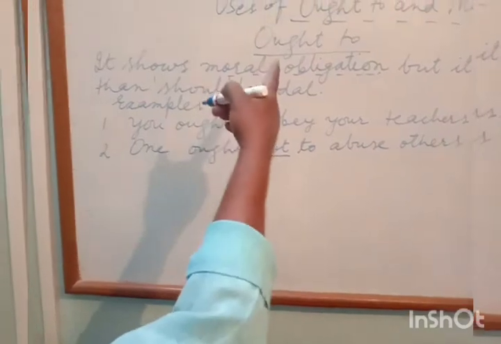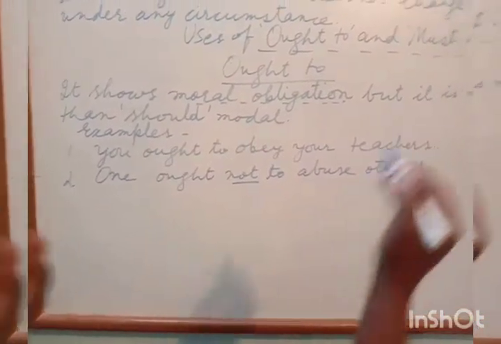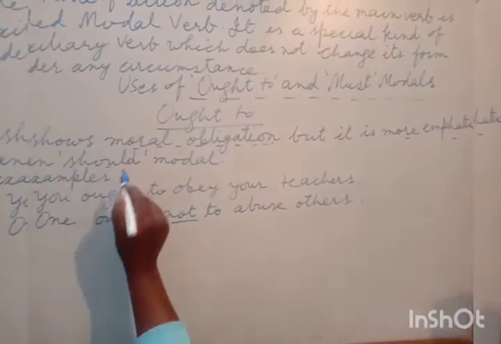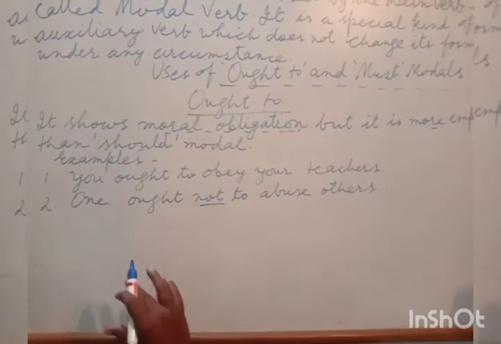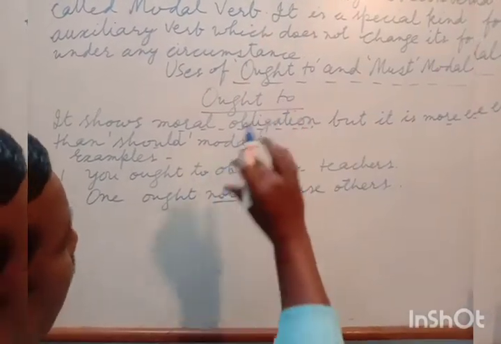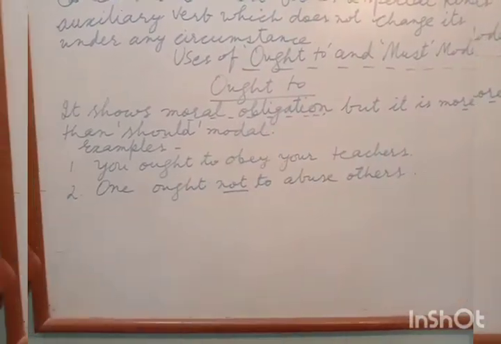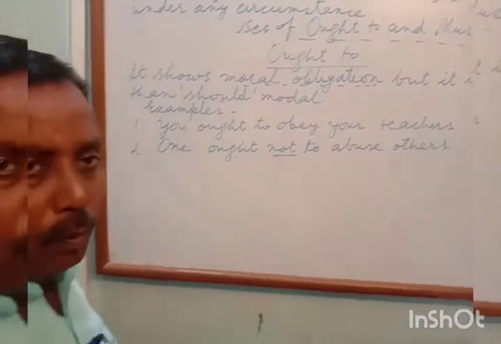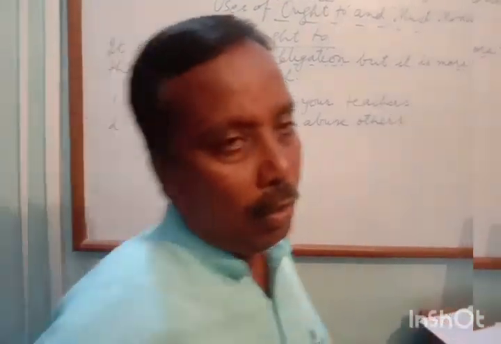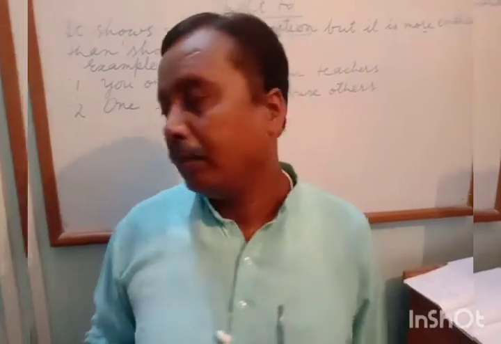This is the use of ought to, more emphatic than should. Should is soft, but ought to is somewhat emphatic. We use it when we want to stress a particular point.